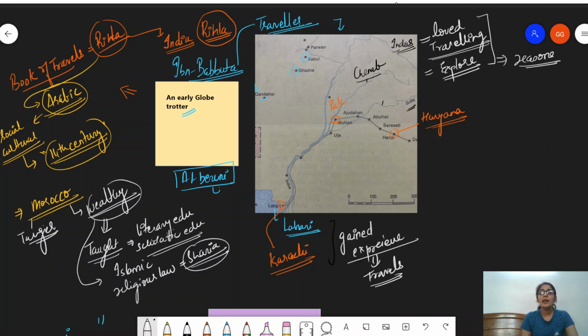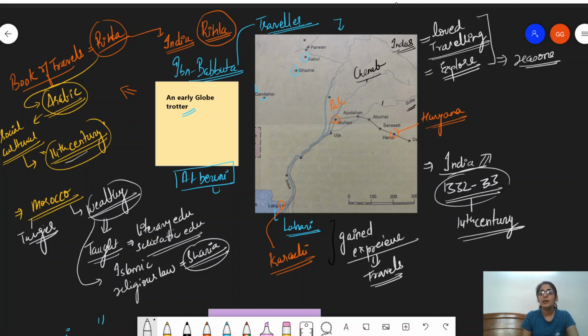Now, when did he come to India? He came to India in 1332 and 33. So this is the time period when he came to India. All right. Now, India during this period, this is, like I told you, the 14th century. So India during the 14th century was under the Delhi Sultanate. We'll be reading about that too, but let's just get familiar with the basic introduction to Ibn Battuta.